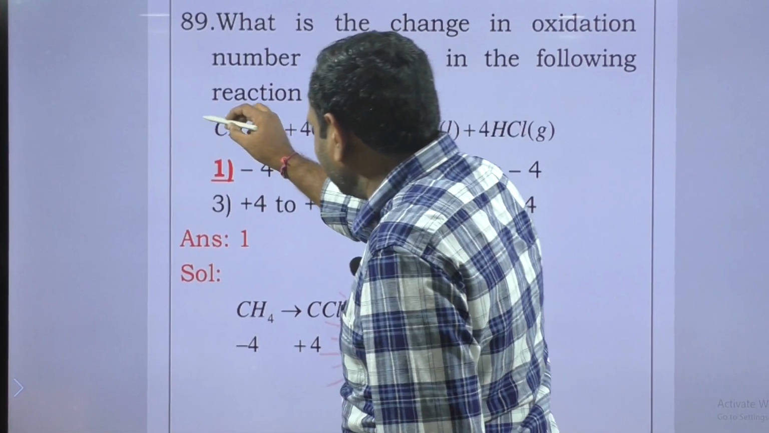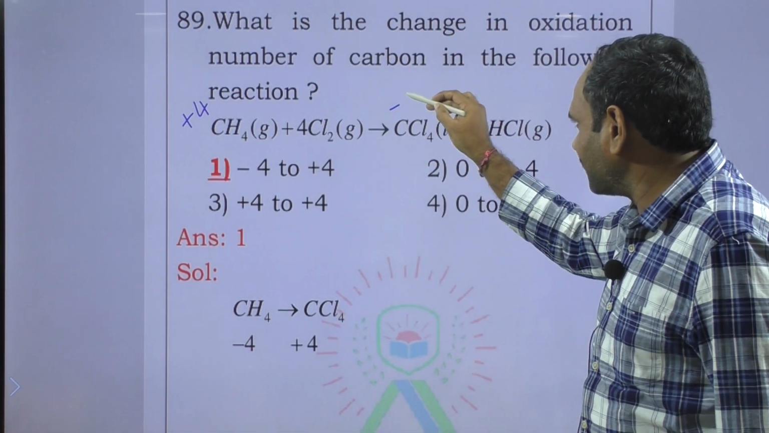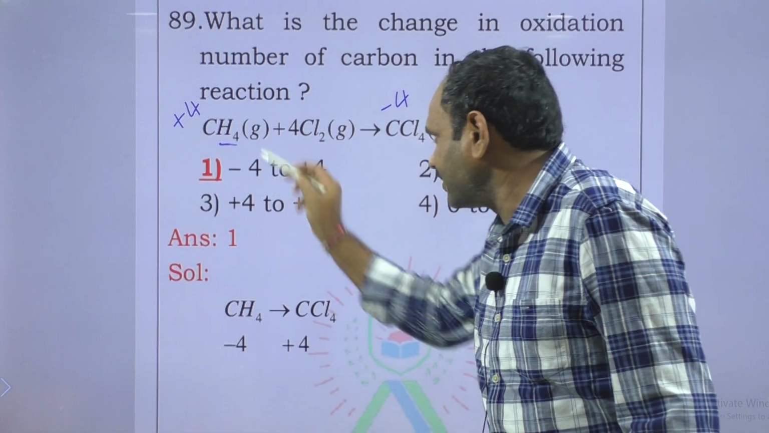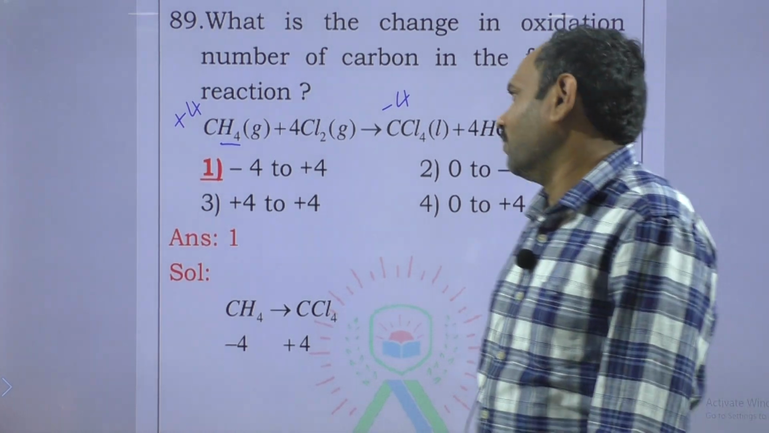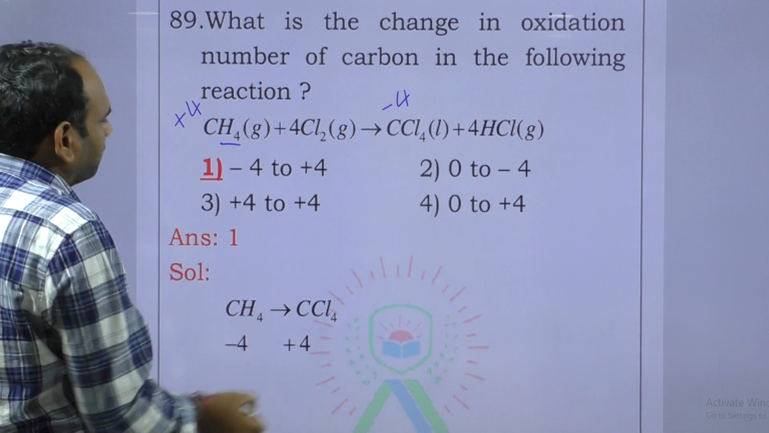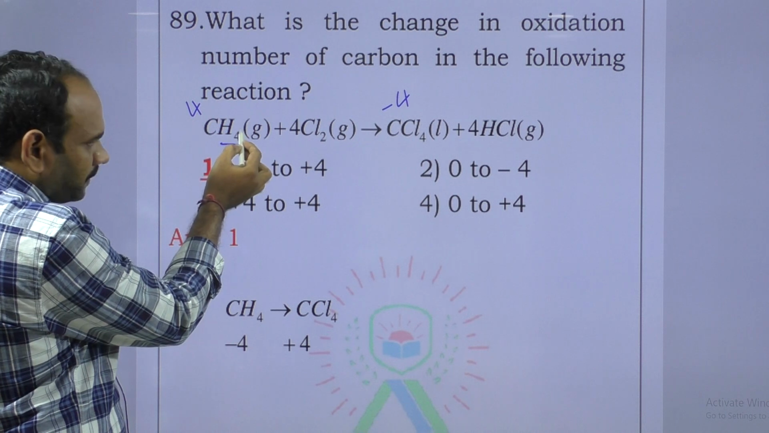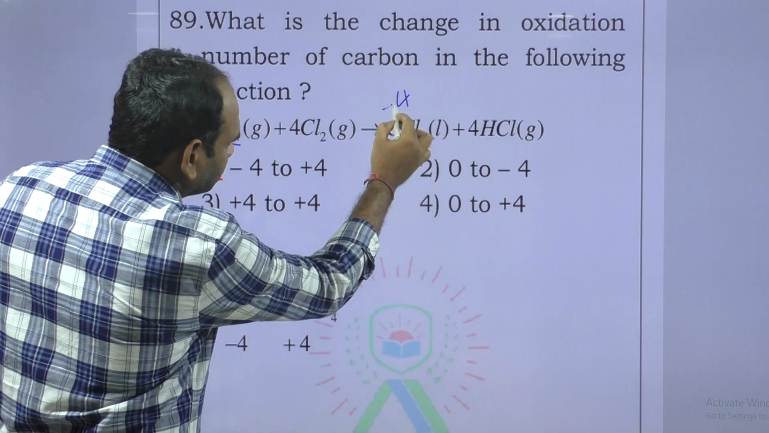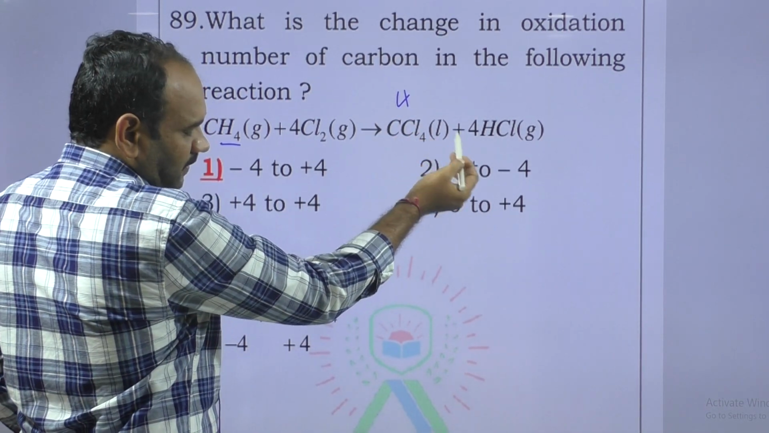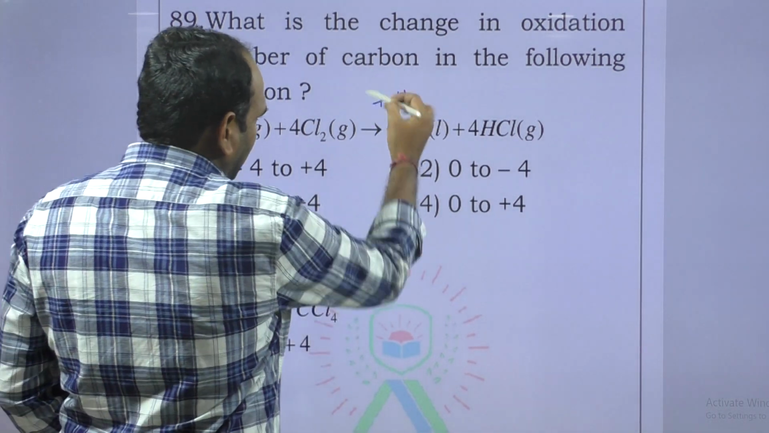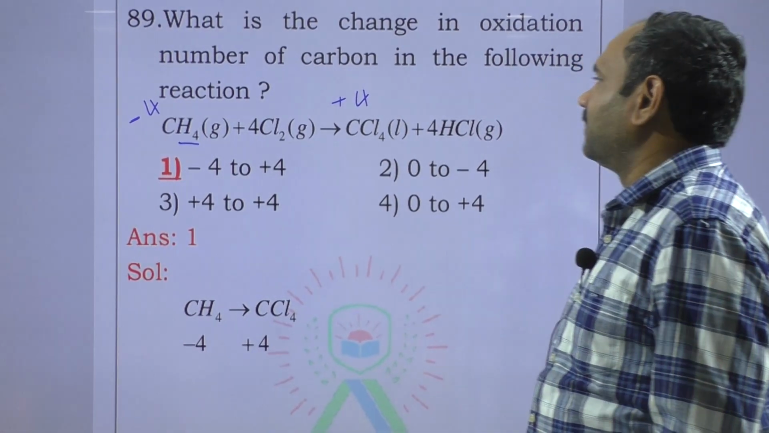And next question. Here the oxidation state of carbon is +4, and here the oxidation state of carbon is -4, because here each hydrogen is +1. That's why the sum of the oxidation states must be 0. Since hydrogen is +1, carbon is -4. Here chlorine is -1, each chlorine is -1, that's why carbon is +4. So the oxidation state is changed from -4 to +4.